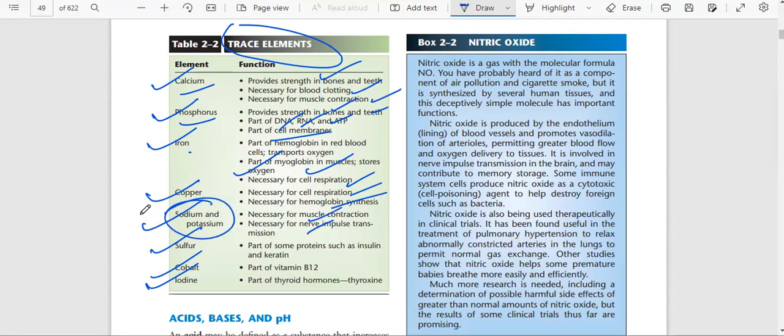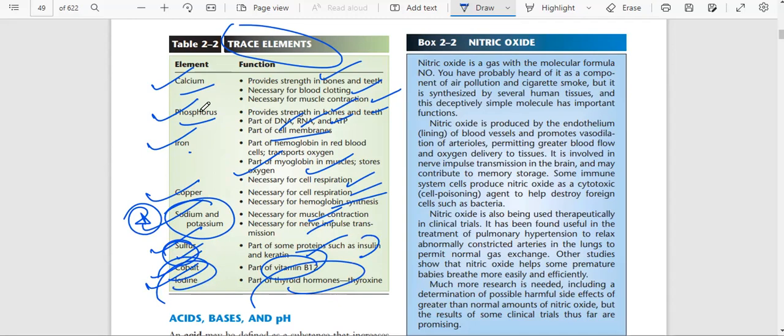This is very, very important. That is the reason for every patient you will check sodium and potassium. Sulfur is for proteins and for insulin. Cobalt is needed for vitamin B12. Iodine is part of thyroid hormone. So these are the elements which are necessary for the body. They help us to function properly.